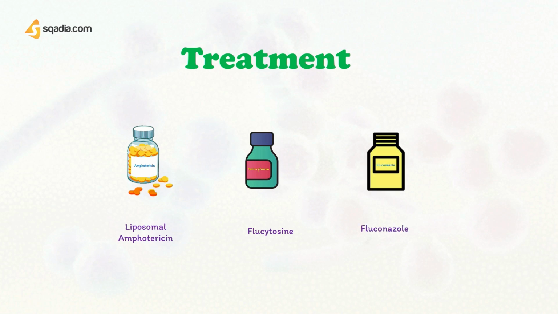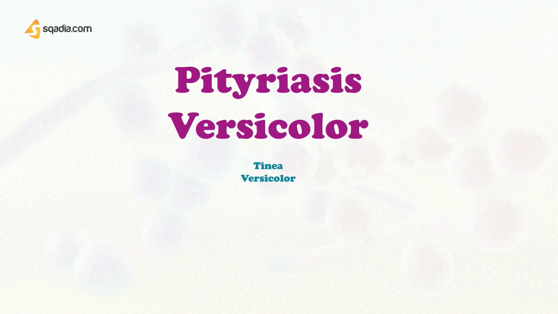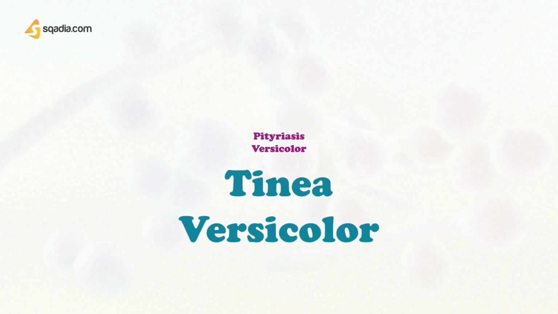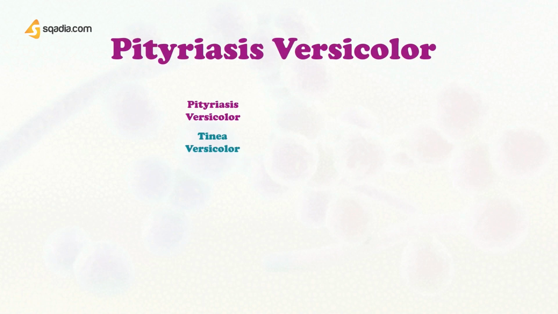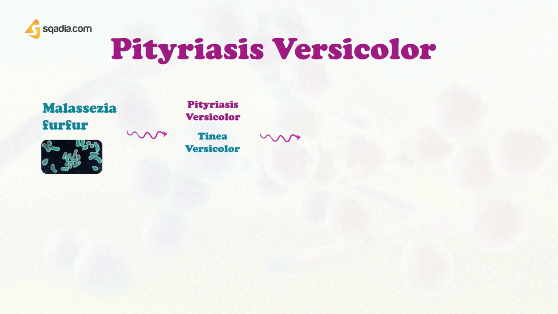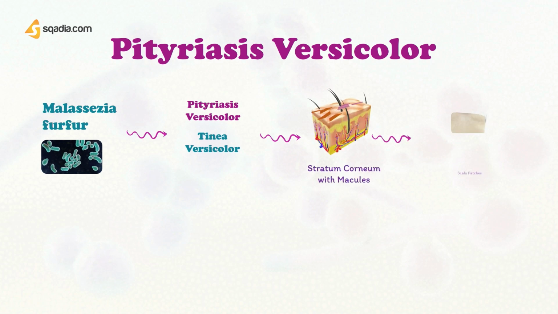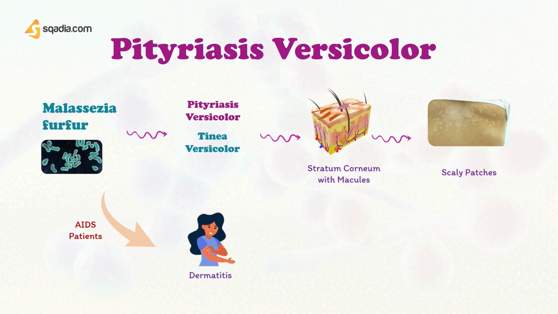Additionally, we are going to be talking about Pityriasis versicolor. It is also called Tinea versicolor. Tinea versicolor is a skin infection that is caused by a yeast called Malassezia furfur that infects the stratum corneum and leads to multiple asymptomatic scaly patches varying in color from white to tan to brown to pink. Patients with AIDS may develop severe dermatitis. Topical application of antifungal agents is usually successful.